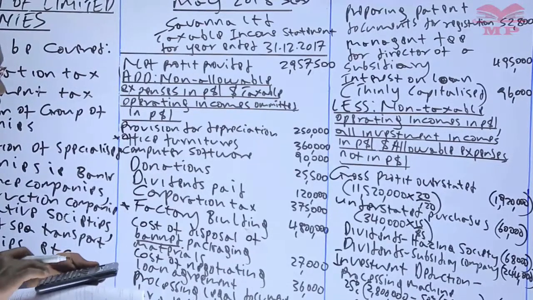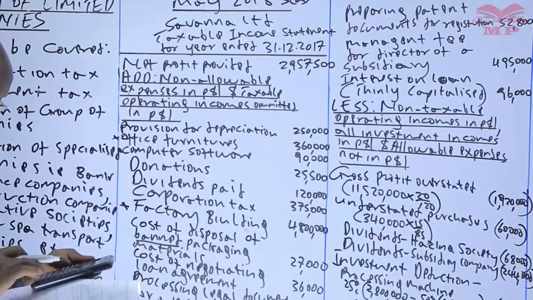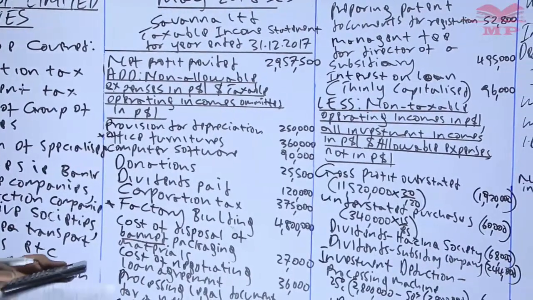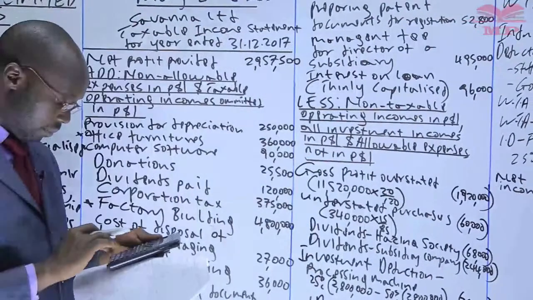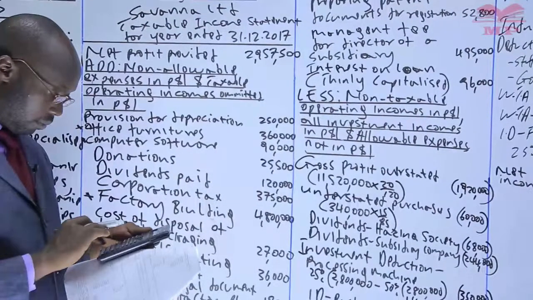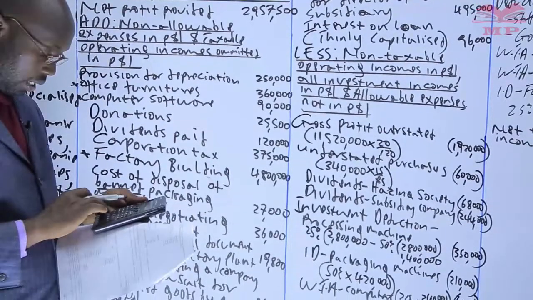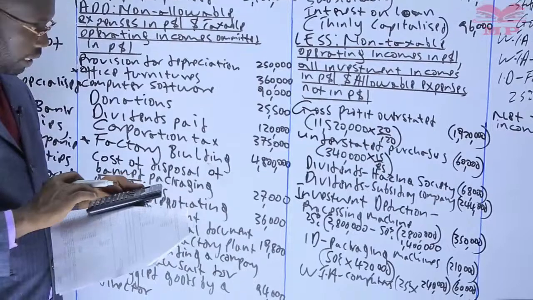And now we minus 60,000. We minus 68,000. We minus 244,000. Then we minus 210,000. Then we minus 60,000.